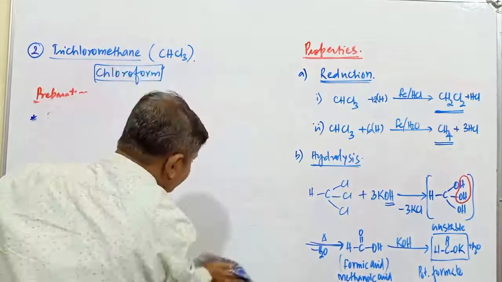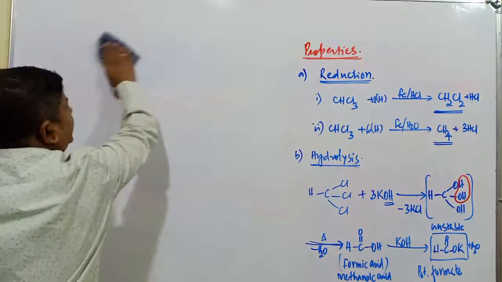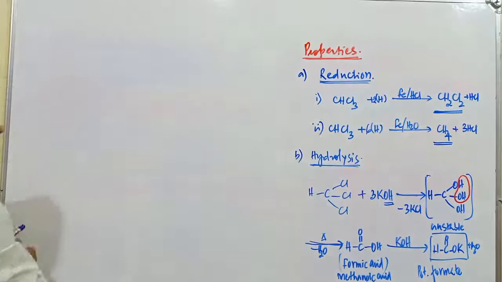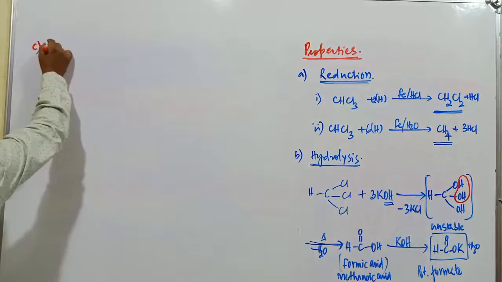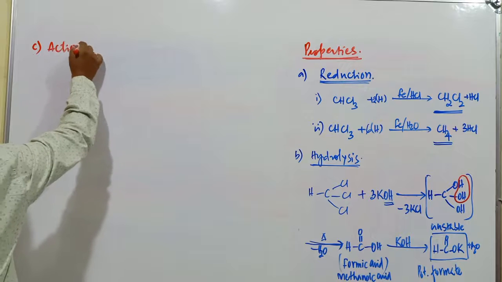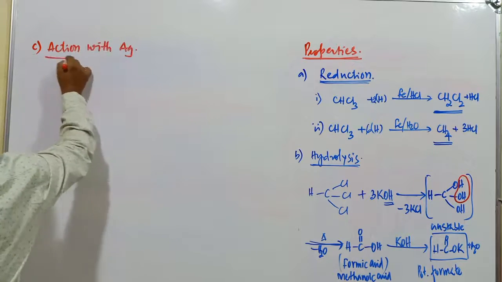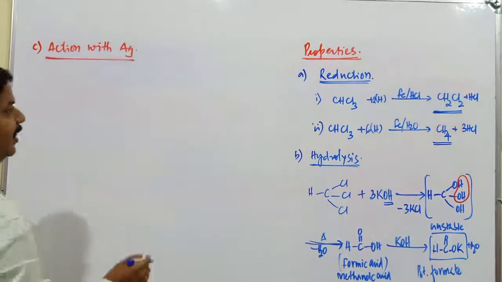Here I am discussing only the important reactions related to these polyhalogen compounds, not all the reactions. Next, the third reaction after hydrolysis is the action with silver metal. What happens when chloroform reacts with silver metal?